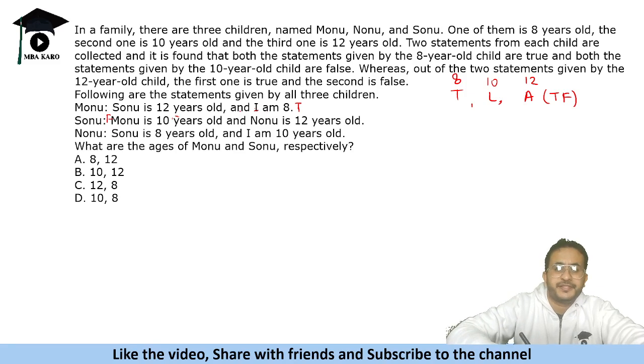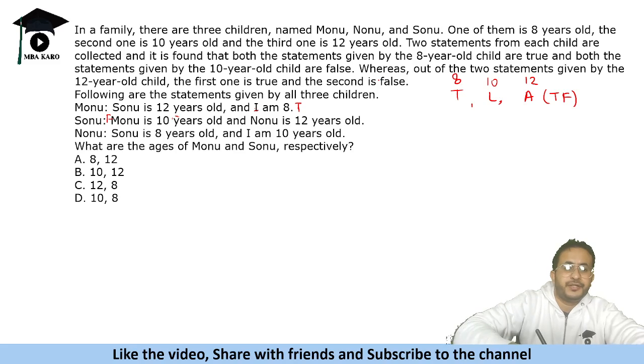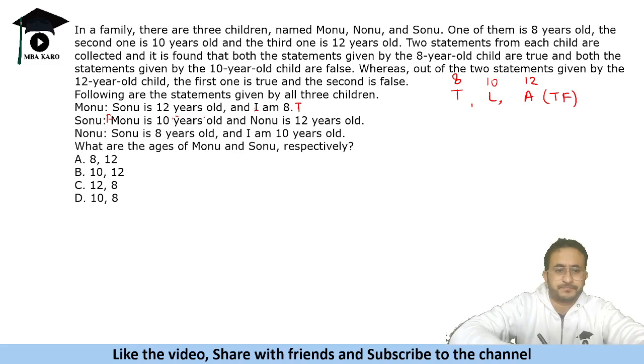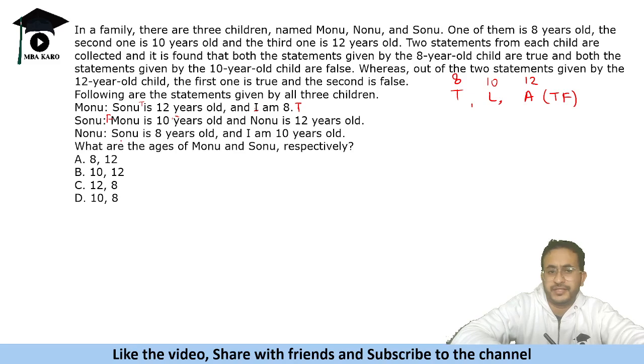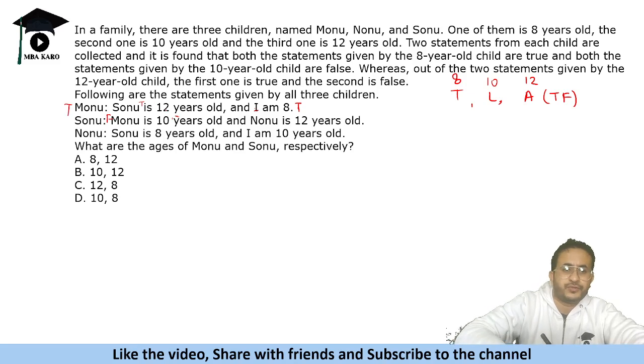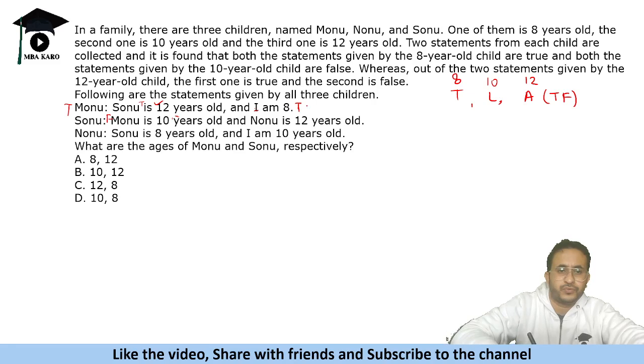Now he says I am 8 years old. An 8-year-old person is a truth teller, so Monu should be a truth teller in this case, and both statements should be true. Now Monu says Sonu is 12 years old, and a 12-year-old is an alternator.